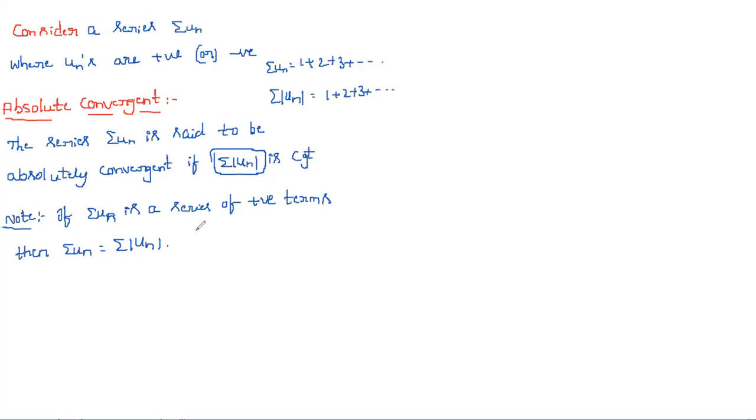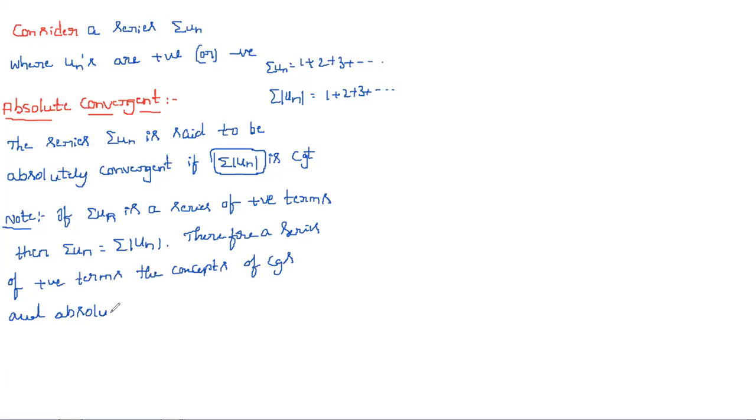So for a series of positive terms, the concepts of convergence and absolute convergence are the same.